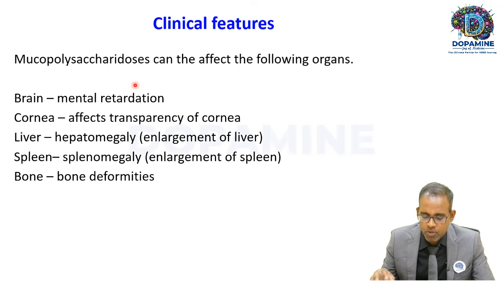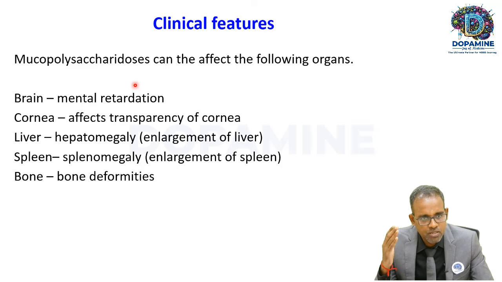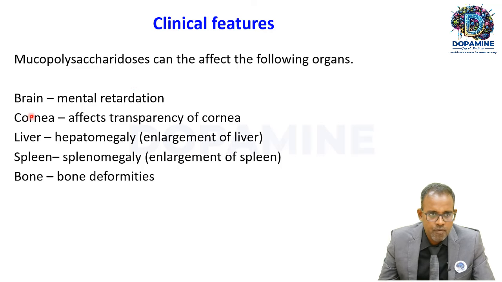So, mucopolysaccharidosis can affect any of the following organs. For example, if it accumulates in the brain, that can lead to mental retardation. If it affects the cornea, that can affect the transparency of the cornea.